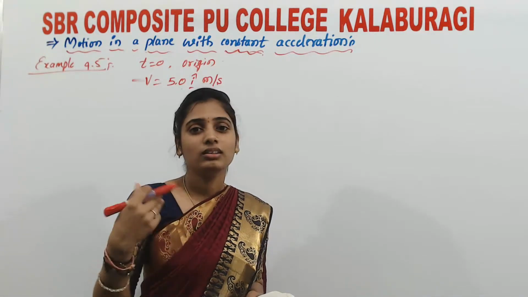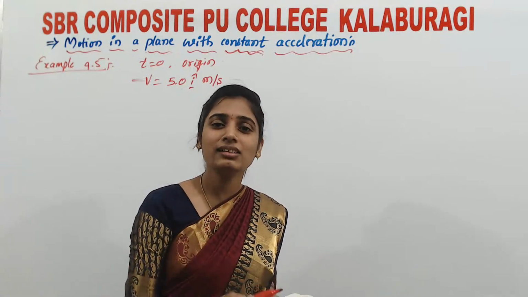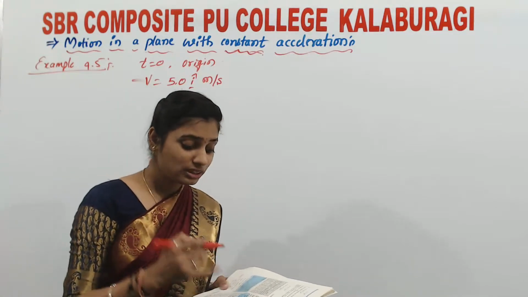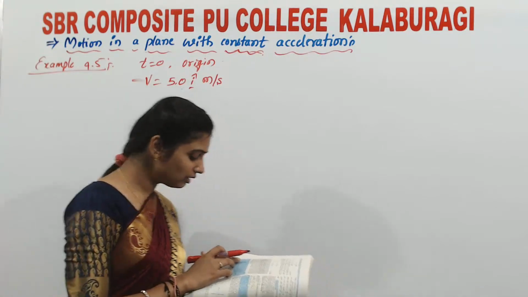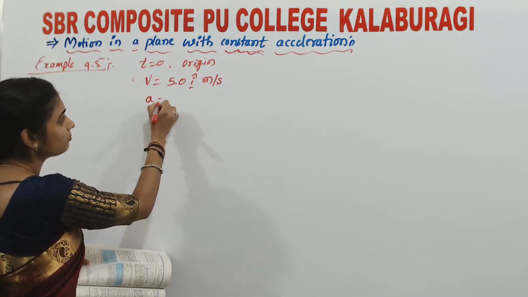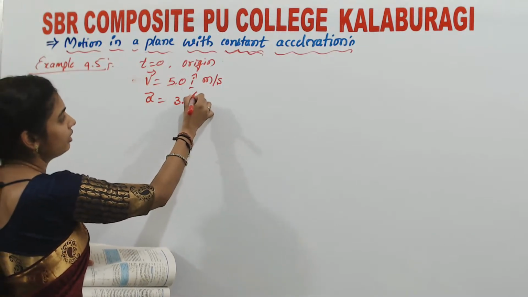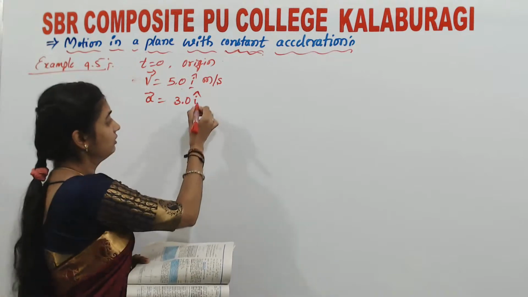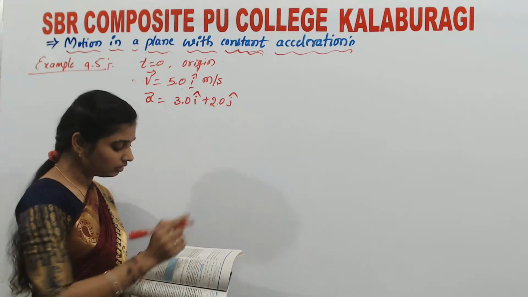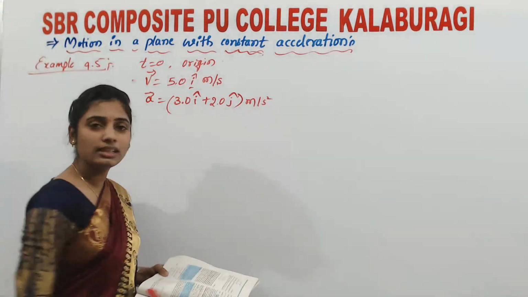And now the force acting on the body is producing a constant acceleration of 3.0 i cap plus 2.0 j cap. The unit of acceleration is meter per second square.